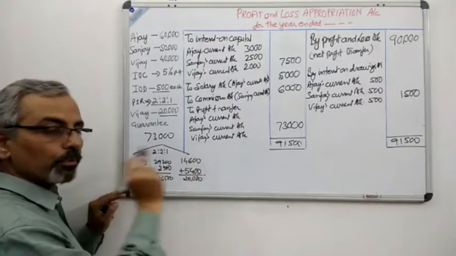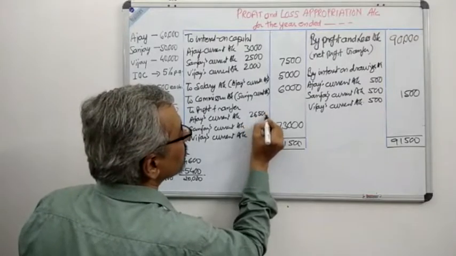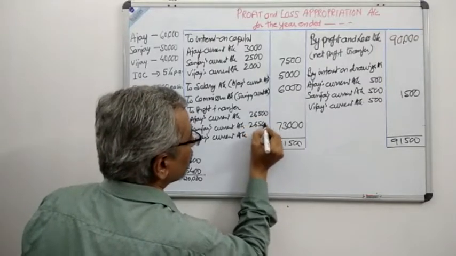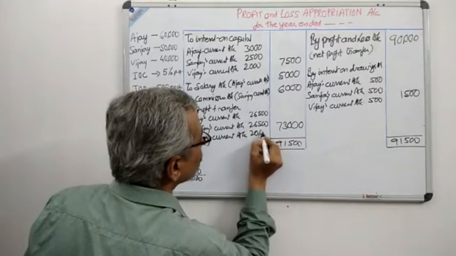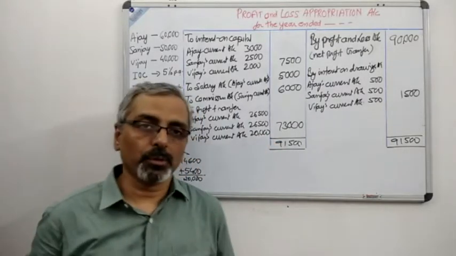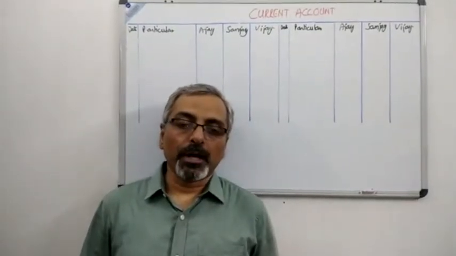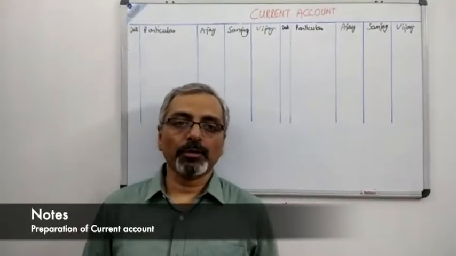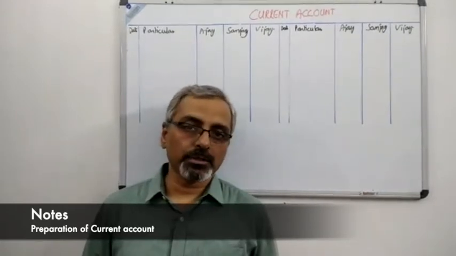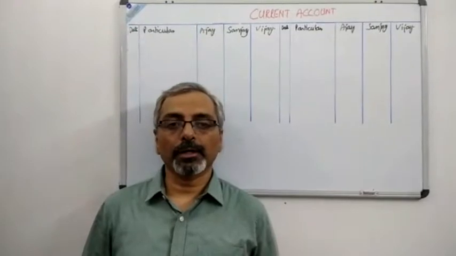That is not a problem for us to understand. So 26,500 for the first partner, 26,500 for the second partner, and 20,000 for the last partner. This is how the profit will be distributed. After the preparation of the profit and loss appropriation account and understanding how much profit was distributed and how it was distributed, now we'll go ahead with the preparation of the current account.